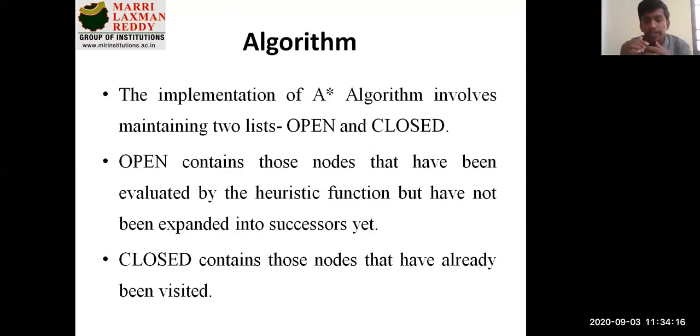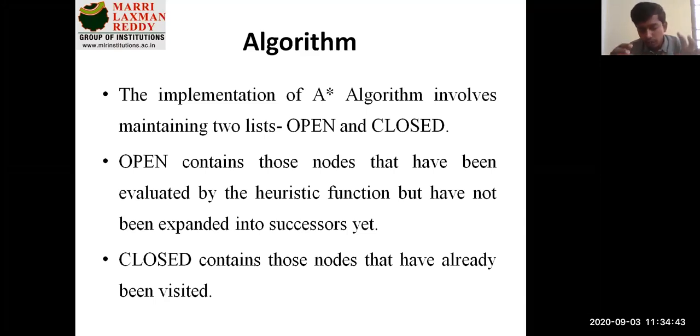Because it's not further extended with any function. And closed contains those nodes that have already been visited. So once a path has been traversed, we call it a closed node, because those values have been evaluated and heuristic function values are also considered. So that path is considered a closed path, and whichever values are not yet completed, whose path has not been traversed, are called the open list. Okay, so keep these two things in your mind, guys.